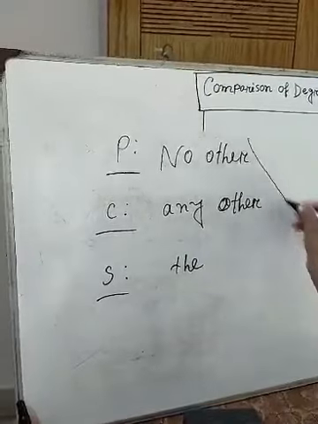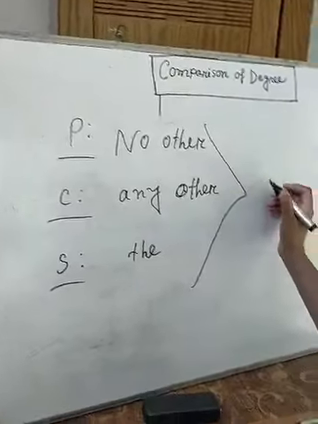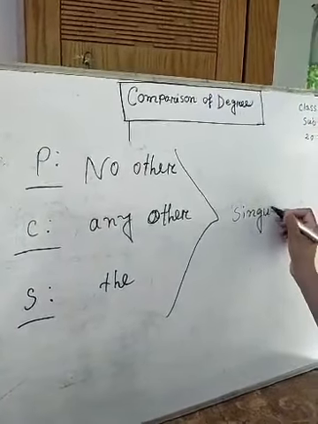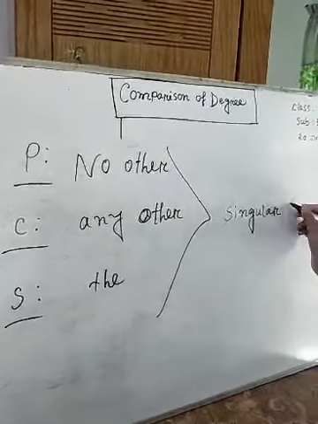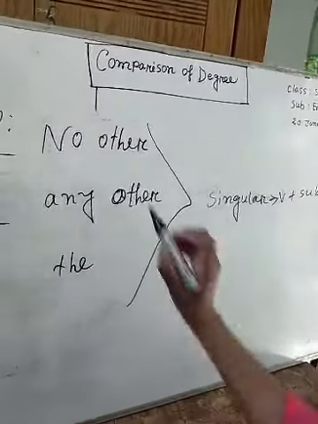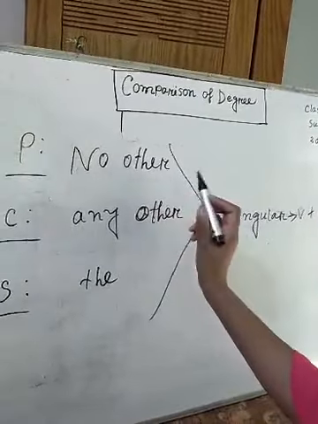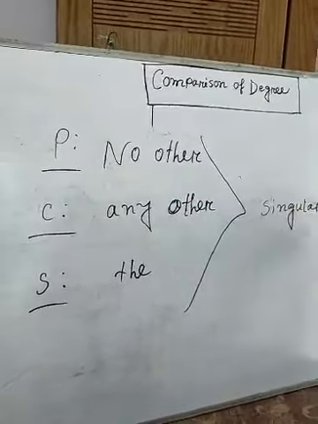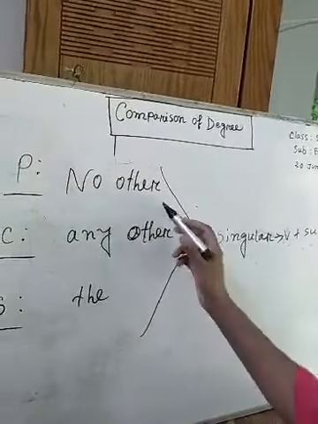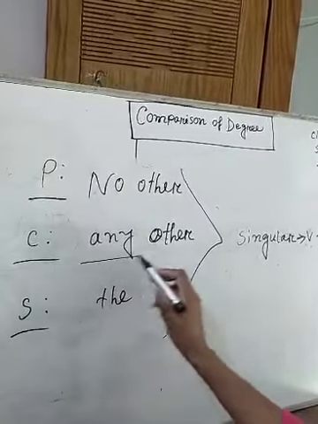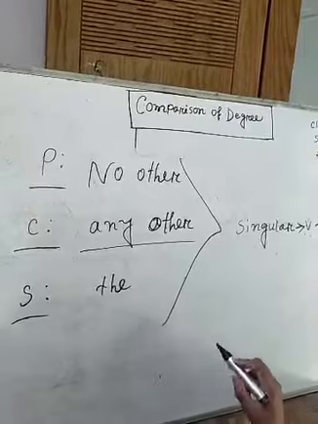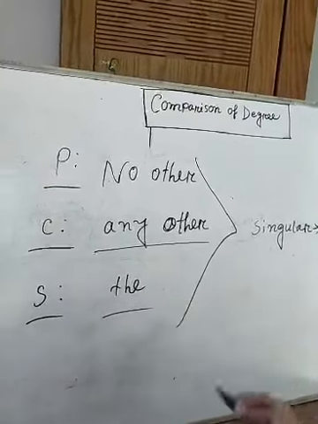After this type of word we have to use a singular verb or subject or noun. We have to remember this. After "no other," if I get any verb or subject, then the subject or verb must be in singular form. The same with "any other": the subject should be in singular form. And in superlative degree we have to use "the."